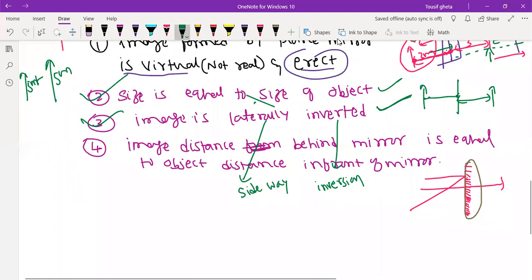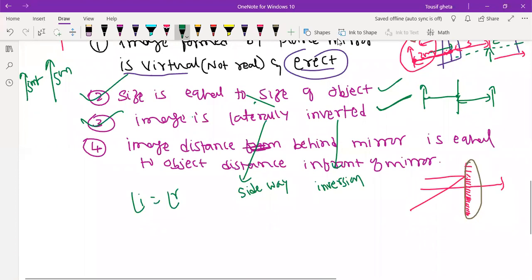Correct? You have seen even the solar heater and solar cooker. So many things. Because of light only, you can say light is a form of energy. Okay, next. Then we have seen about the plane mirror. Before that, we saw the laws of reflection. The first law of reflection is: angle of incidence is equal to angle of reflection.